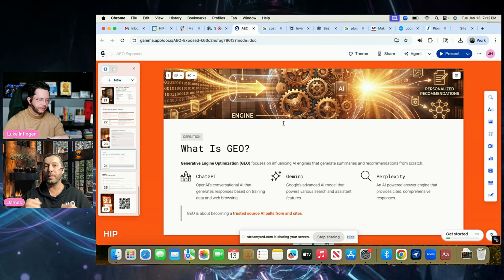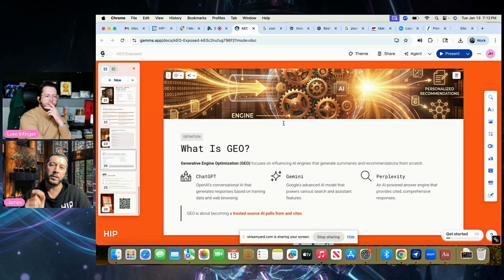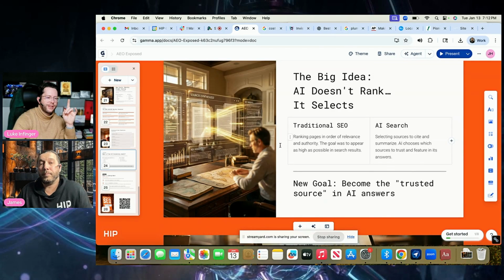You need to take traditional SEO, right? You still need to build all of your traditional SEO, but now with a specific strategic approach to what you're doing with the content. So we'll get into that. Generative engine optimization: ChatGPT, Gemini, Perplexity are the top three big ones. But like Luke mentioned, there are many more. ChatGPT is definitely the most popular and the one that I really keep an eye on and test. I think that'll change, though.